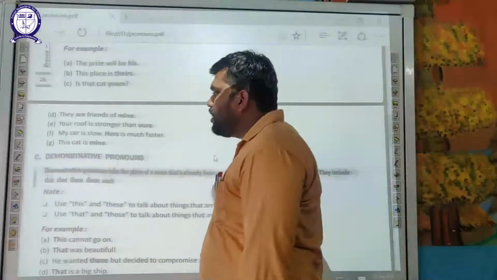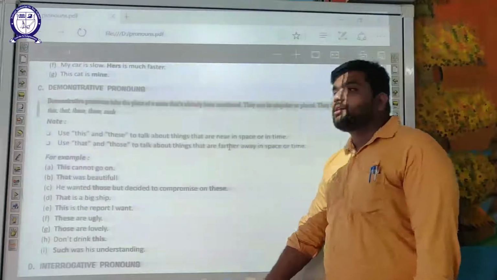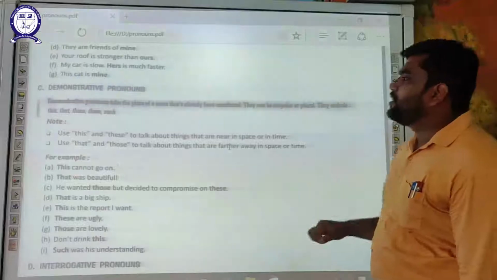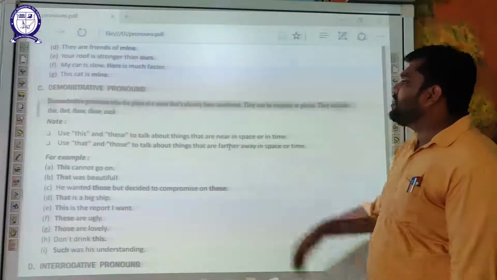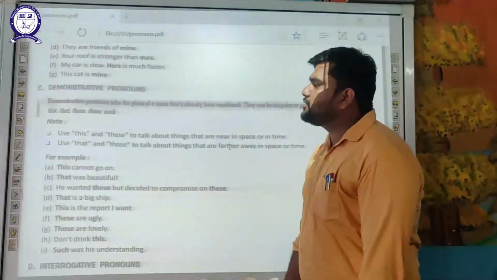The third one is demonstrative pronoun. Demonstrates, indicates, directs towards something. They can be singular or plural. Demonstrative pronouns take the place of a noun that's already been mentioned. They can be singular or plural. They are this, that, these, those, such.